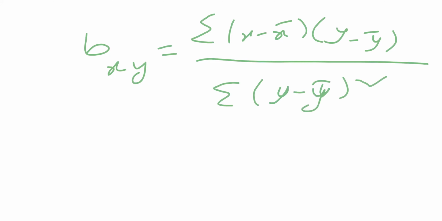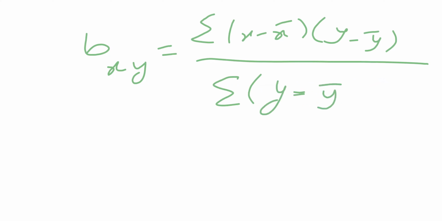Sum of (y minus y bar) the whole square is the final formula. So b of x on y equals the sum of (x minus x bar)(y minus y bar) divided by the sum of (y minus y bar) whole square. That is the formula for b of x on y.